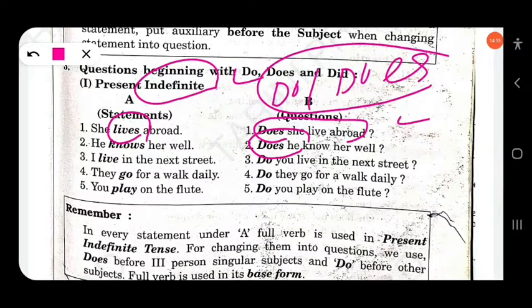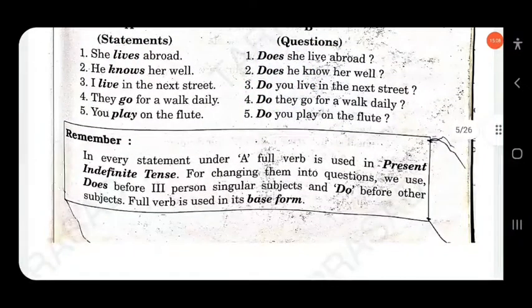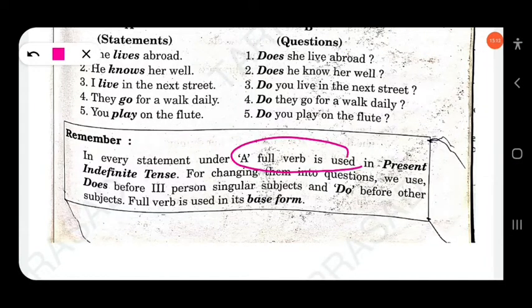I live in the next street. Do you live in the next street? They go for a walk daily. Do they go for a walk daily? You play the flute. Do you play? So here, remember, in every statement a full verb, the main verb, is used: lives, knows, live, go, play, in present indefinite or present simple. For changing them into questions, we use do or does.